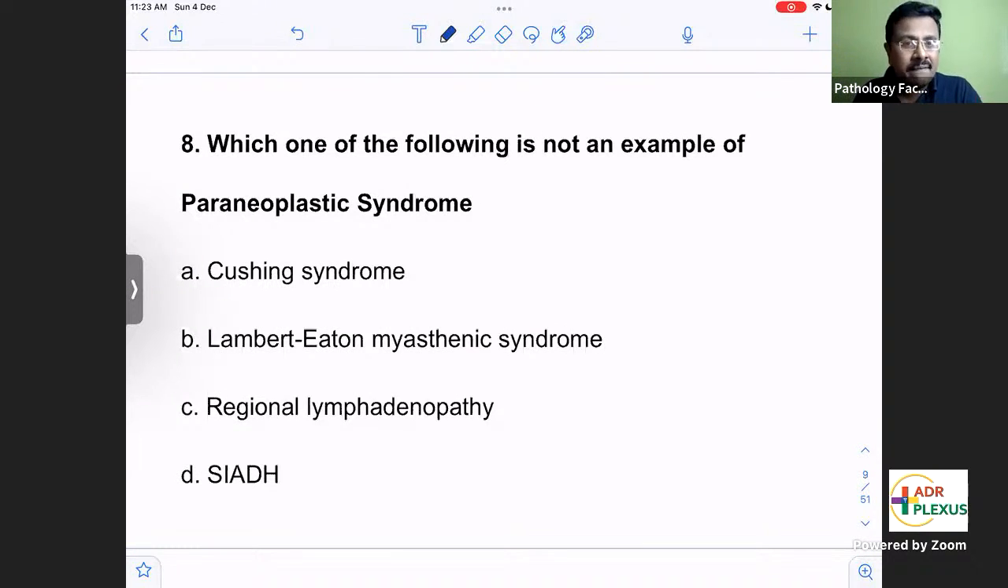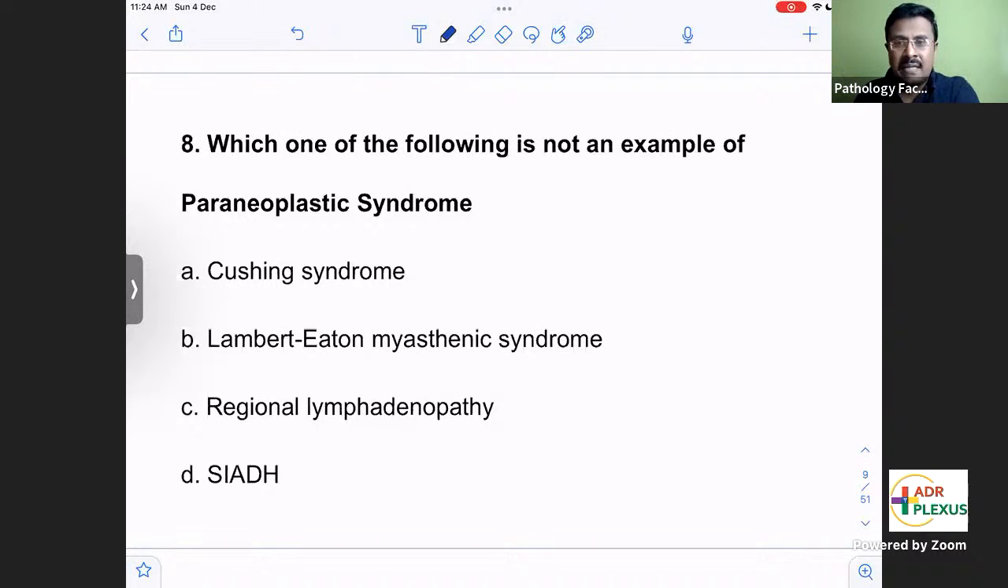Paraneoplastic syndrome, all of you are aware that it is not due to the direct effect of the tumor. Okay, paraneoplastic syndrome is not the direct effect of the tumor. The tumor cells produce hormones or peptides, and the symptoms that come from them are called paraneoplastic syndrome. So please remember, it is not due to the direct effect of the cancer, but due to the hormones and peptides that cancer cells produce.